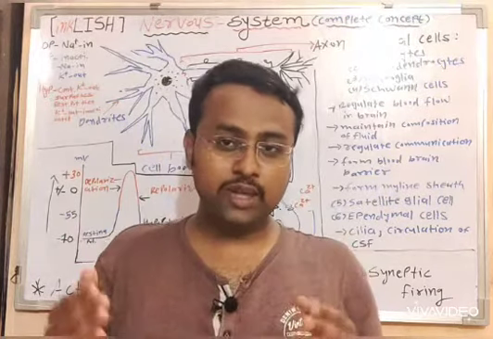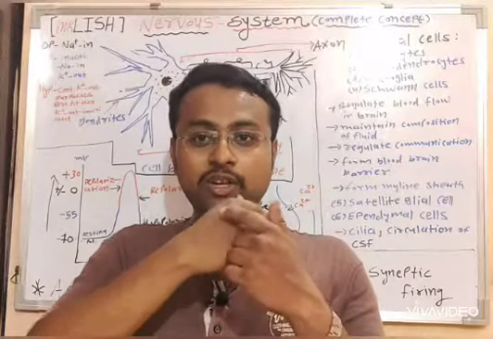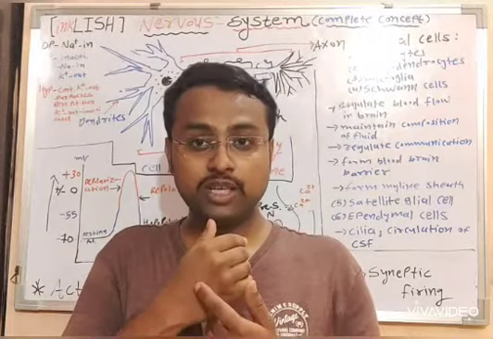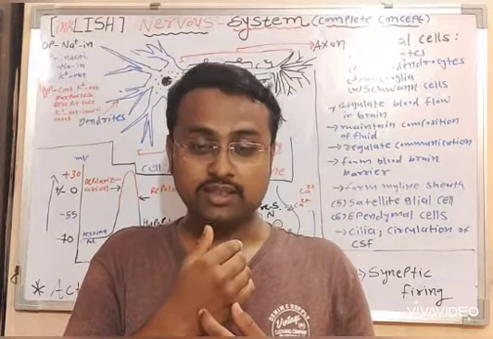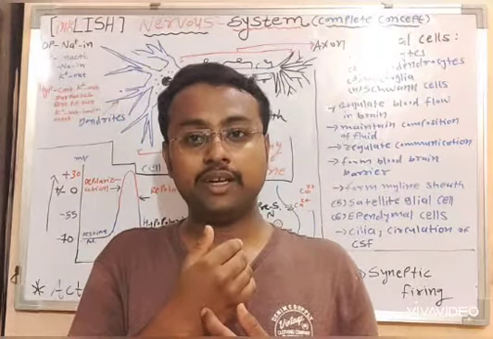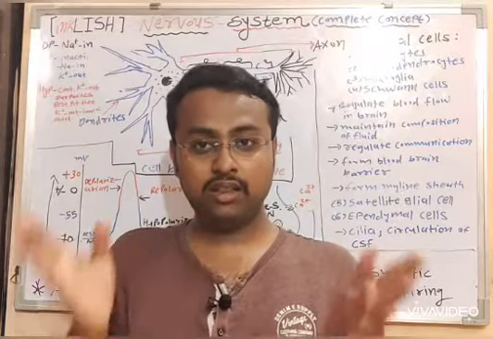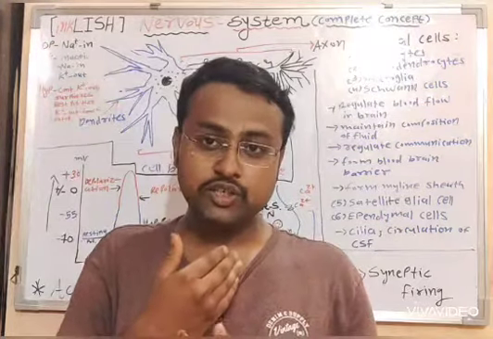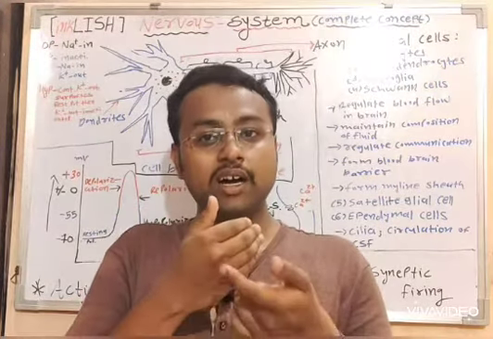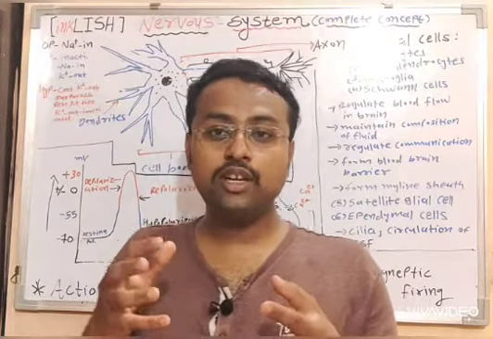For example, if the temperature of this room rises, what will happen? The thermoreceptors which are present in my skin will detect the change and they will be activated. Once they sense the change in the temperature, this is called a stimulus. The stimulus will be transmitted to the adjacent neuron.